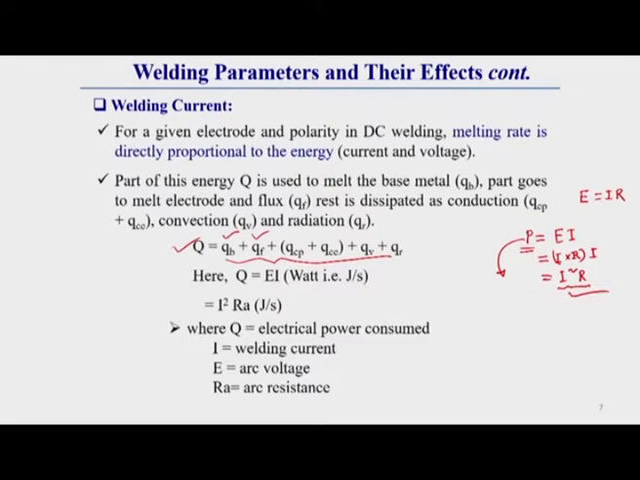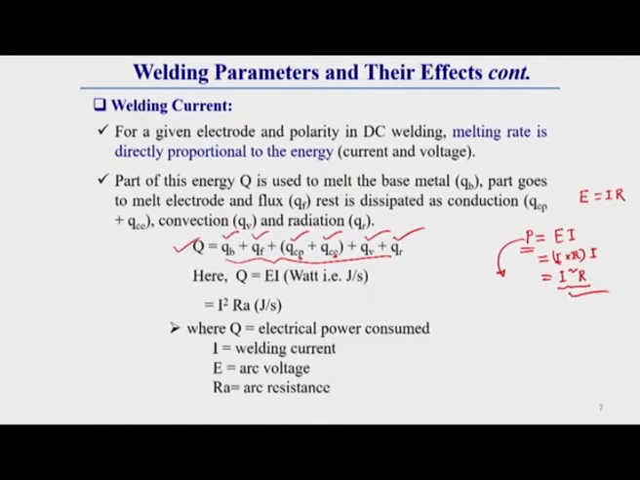QCP and QCE represent the heat conduction in the plate and the heat conduction in the electrode. P represents the plate and E represents the electrode. So some heat is conducted to the electrode, some heat is conducted to the plate. And what are QV and QR? QV represents the convection heat transfer rate, and QR represents the rate of radiation heat transfer.